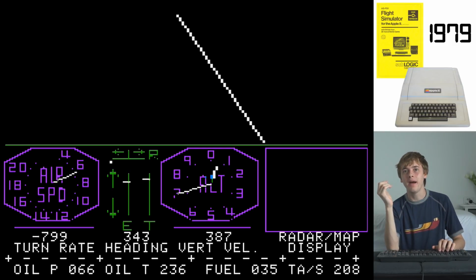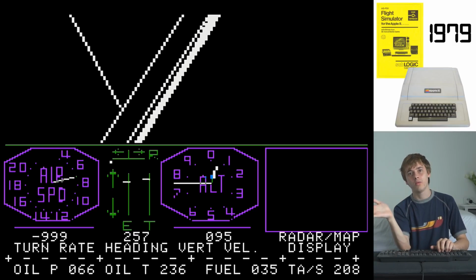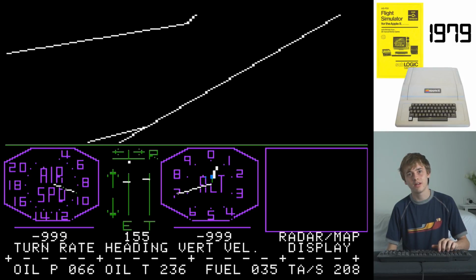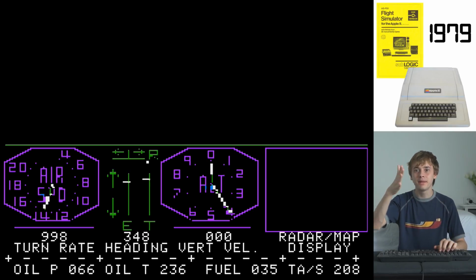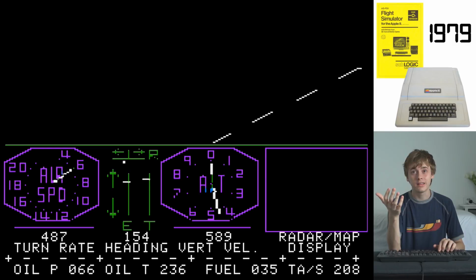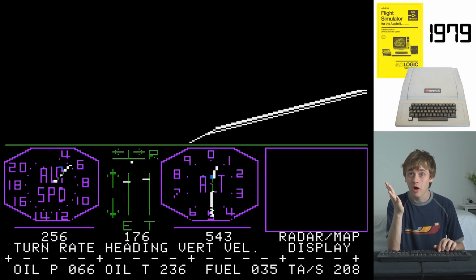It feels like we're about to crash into these mountains, to be honest, so let's just turn this way a bit, away from the mountains. Oh, don't go upside down, crud. I did not want to go upside down. Now we've got to try and get ourselves back in a position where we actually know where we're flying. This is very confusing. It's just fully around me. What I'm seeing is blackness and white lines.